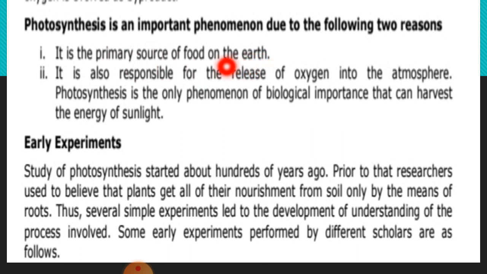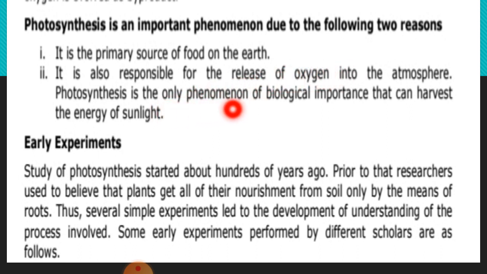Photosynthesis is also the primary source of food on the earth, because it prepares food in the green leaves, so they are also known as wonderful laboratories. These green leaves give a source of food due to the process of photosynthesis. It is also responsible for release of oxygen into the atmosphere. The second product is oxygen, which is essential for animals, because without oxygen no respiration takes place. Oxygen is released during photosynthesis.